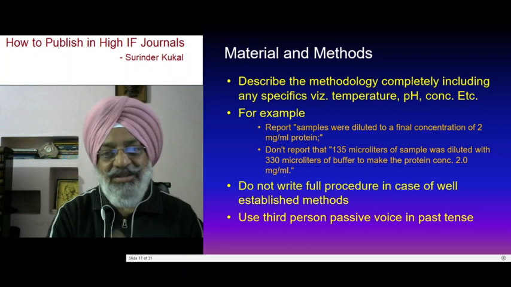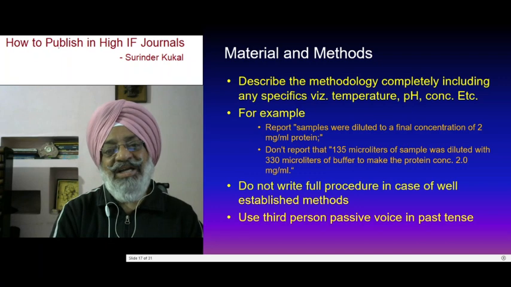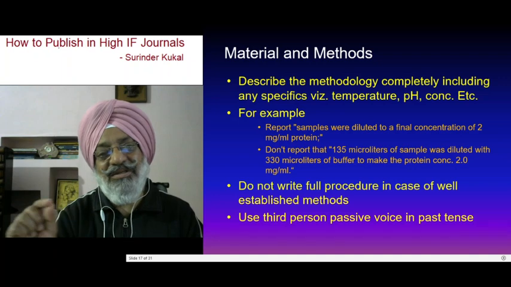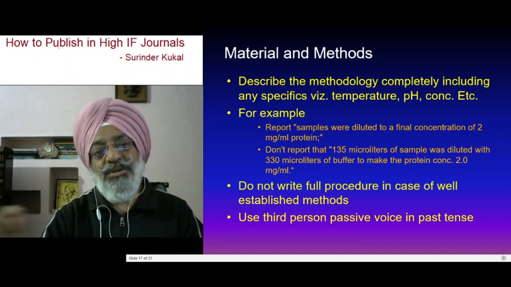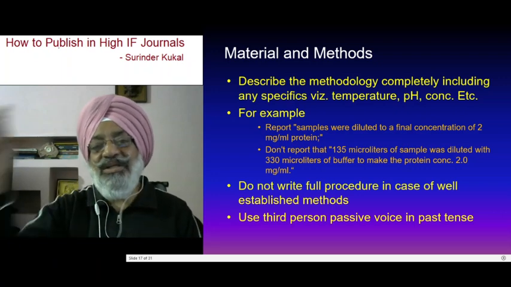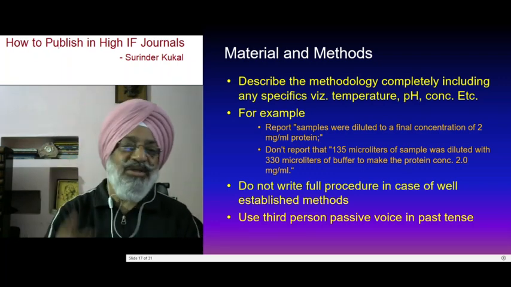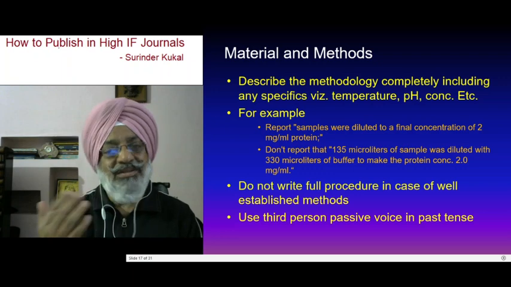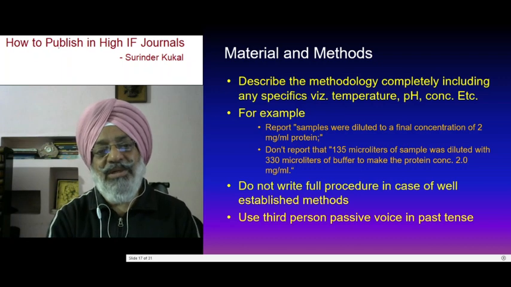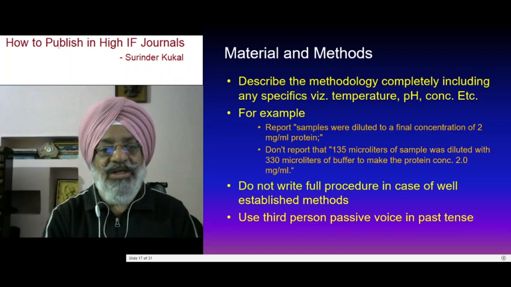This is in fact an example from an already published paper, where the person writes that 135 microliters of sample was diluted with 330 microliters of buffer to make the protein concentration 2 milligram. Don't write like this. Better you write that samples were diluted to a final concentration of 2 milligram per ml protein. He may use 400 microliters, he may use 1000 microliters, it doesn't matter, but the idea is that the dilution is to be done to 2 milligram per ml of the protein. So, this is the way of writing.